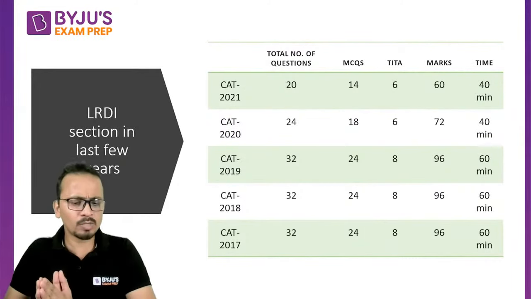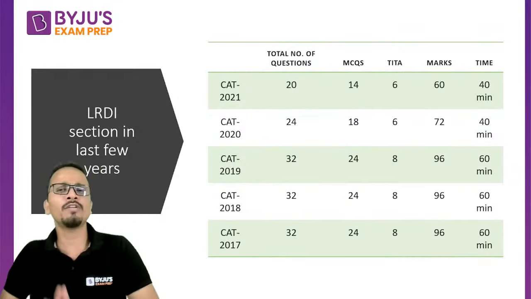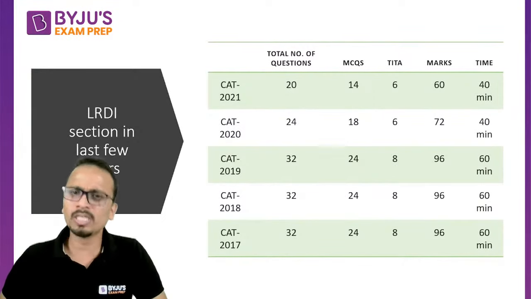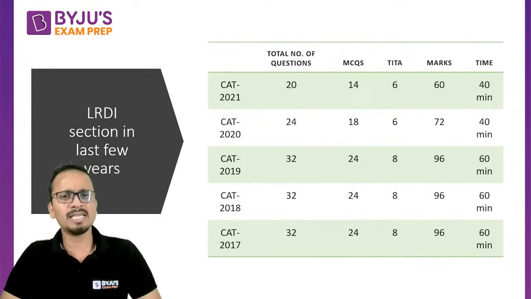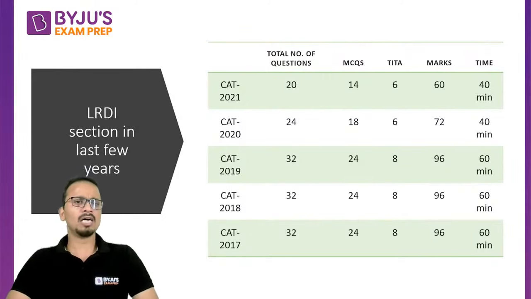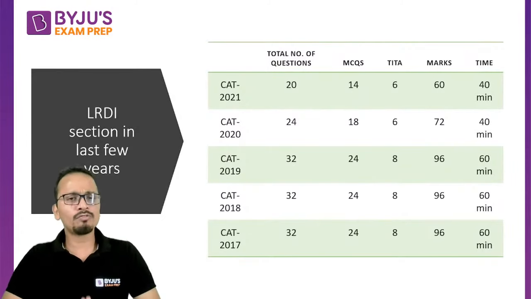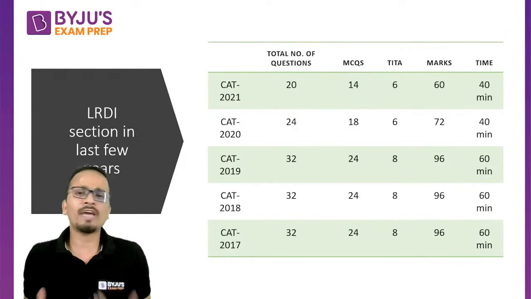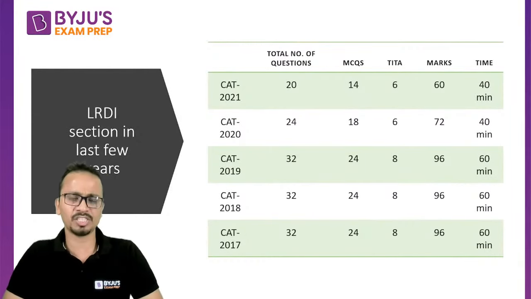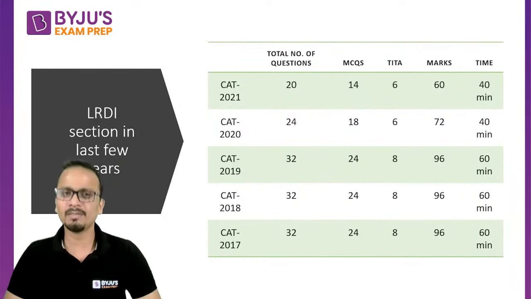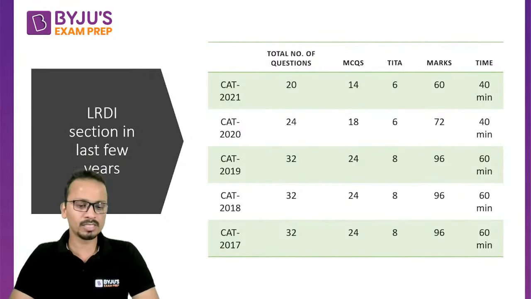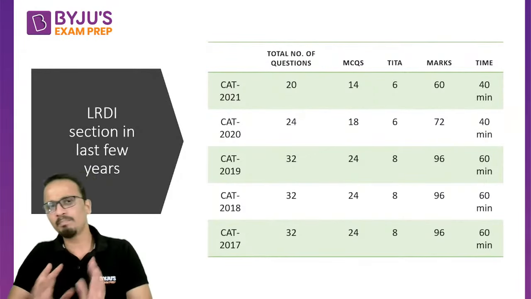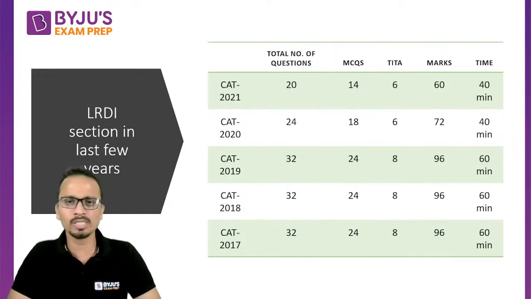So in CAT 2021, we had to attempt 20 questions in 40 minutes. The number of MCQs was 14 and the number of theta was 6. And the marking scheme again remains the same, +3 and -1. So this is how the pattern of CAT, or I can say the pattern of LRDI, has changed over the previous years. Now, if I talk about the coming year, it is too early to talk about this, but I can say that I'm expecting a similar pattern as far as CAT 2022 is concerned.